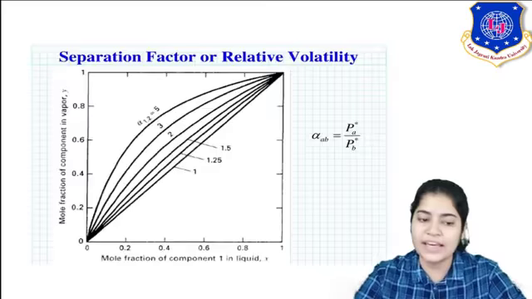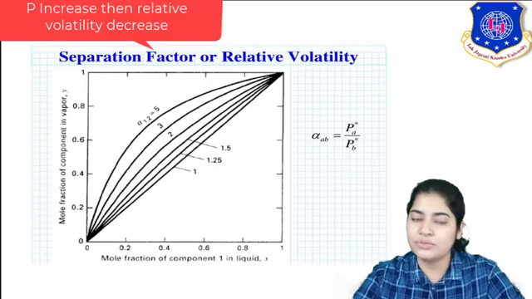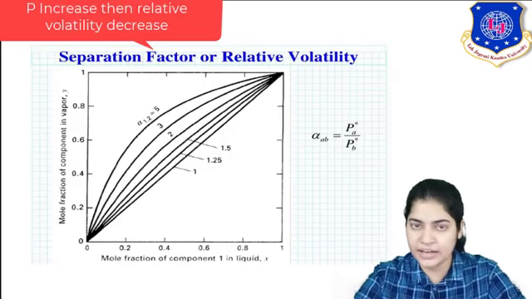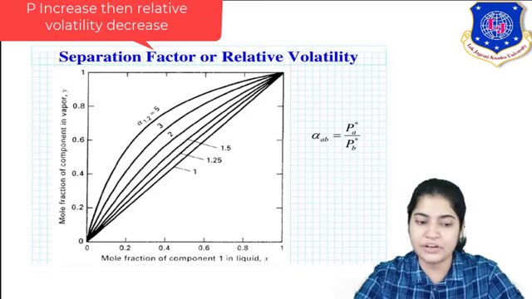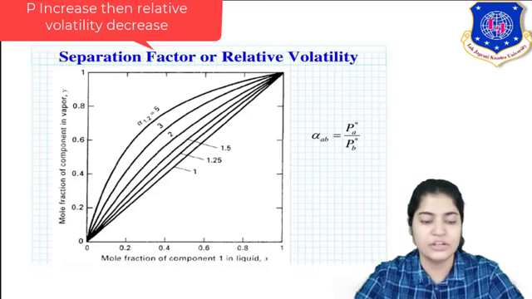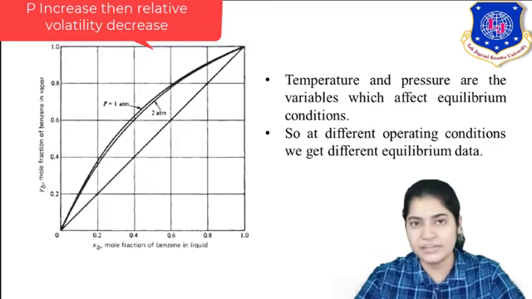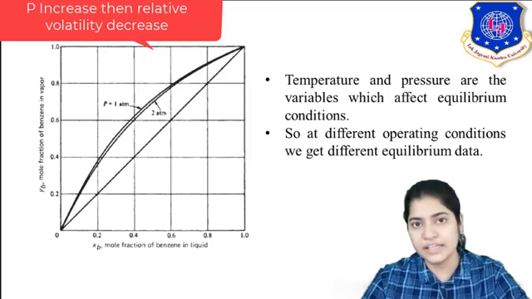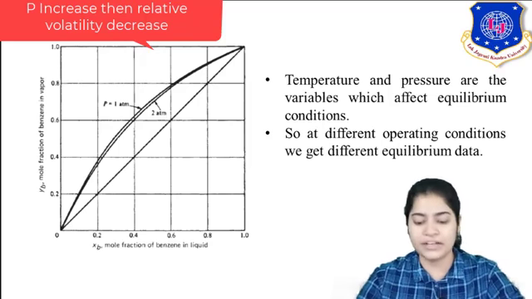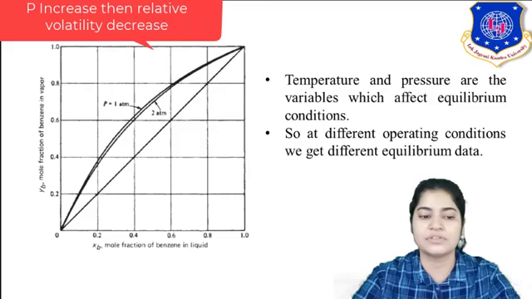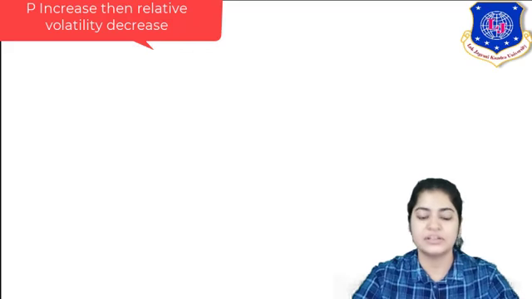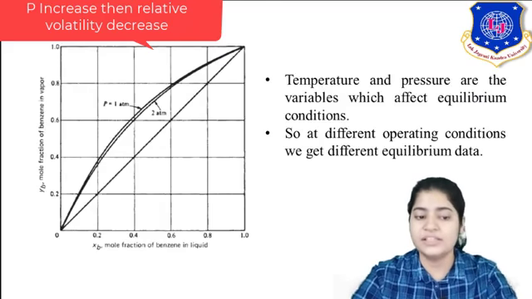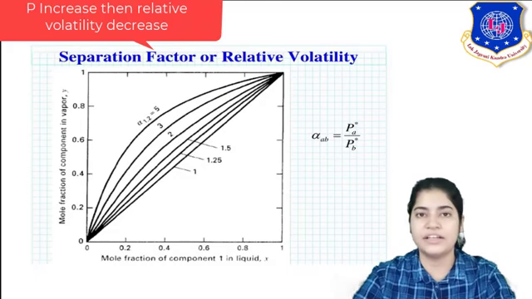Similar to the relative volatility diagram, as your relative volatility has decreased, your y and x difference is also decreased. So I can relate that as I am increasing the pressure, relative volatility decreases. So you have to note it down: increasing pressure decreases the relative volatility. Relate these two graphs. See, increasing pressure decreases the relative volatility.